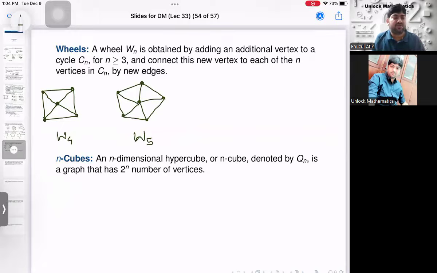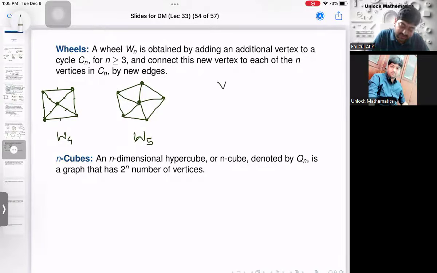If you have understood, you can draw W6, right? And you check how many vertices there are in W4. Number of vertices in W4 is 5. Number of vertices in W5 is 6. What is the number of edges in W4? 1, 2, 3, 4, 5, 6, 7, 8. So 8, that is 2 into 4. In W5, the outer ring has n edges, and from the center to all vertices is again n, so n plus n, 2n.